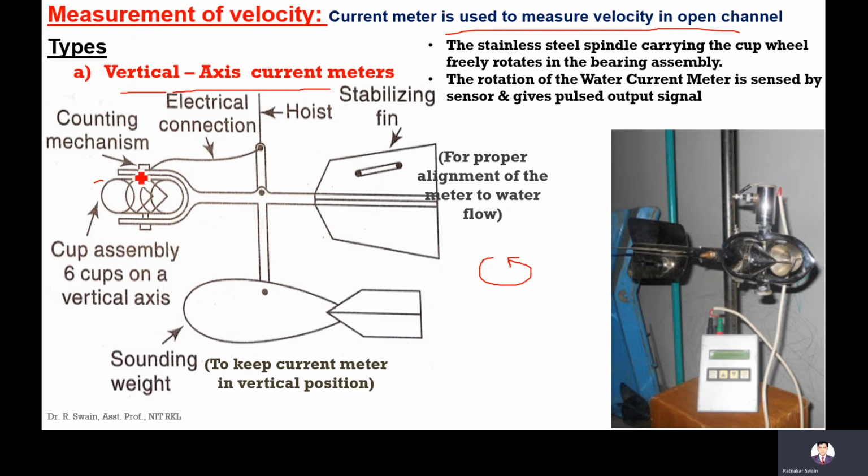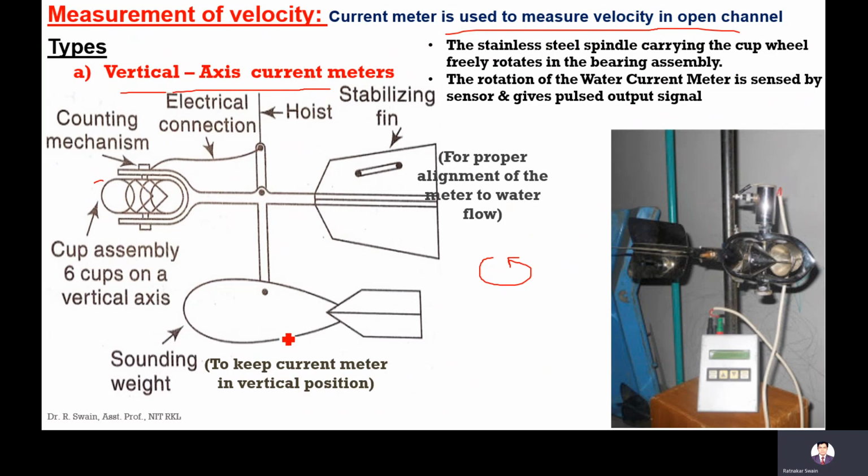There is a counting mechanism with sensors and an electric connection, and the sensors count the number of revolutions by these cups.